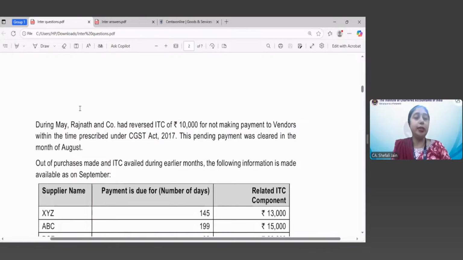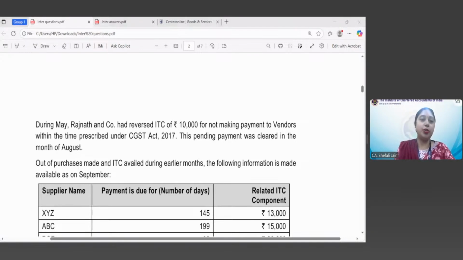Now, can you tell me what is the prescribed time within which the recipient has to make payment to its supplier after availing ITC? Because we can avail ITC on a provisional basis as soon as we receive the goods in our premises, but the payment to the supplier can be made after some time. Now, what is that period within which you have to make payment to your supplier?